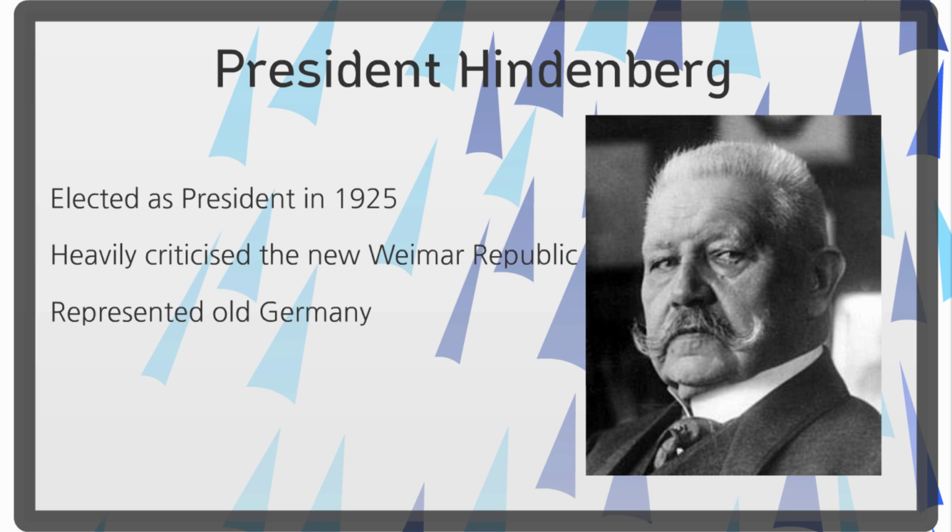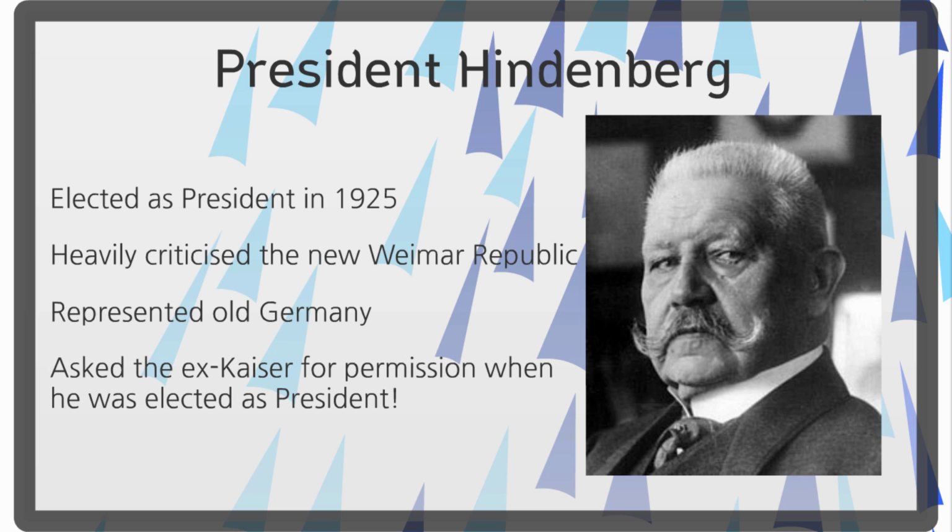In fact, he liked the Kaiser so much that he asked the ex-Kaiser for permission to assume the post of president when he was elected. And this just shows how weak the support for the Republic was amongst the German electorate. They just elected somebody who preferred the old Germany prior to democracy and the Weimar Republic.